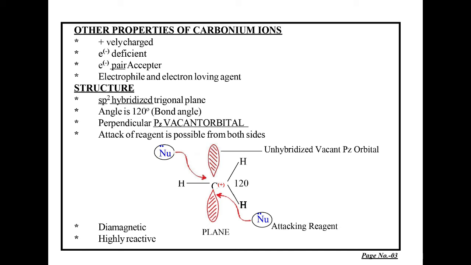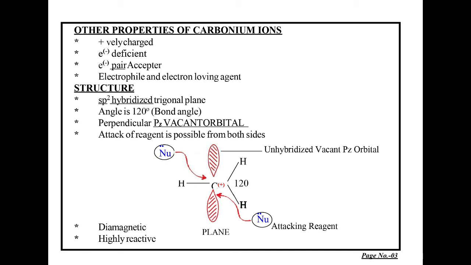In the coming picture, we are clearly showing that nucleophile with the blue color is going to reach the carbonium ion, which is positively charged, from above or below the level of carbonium ion. Here the carbonium ion has plain structure, and carbonium ion is diamagnetic as well as highly reactive.